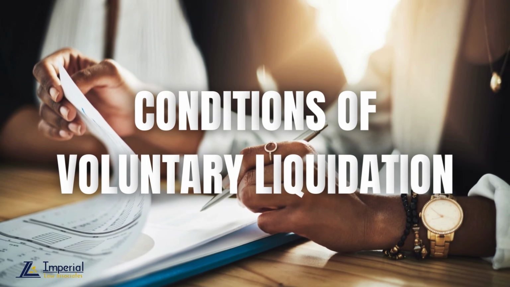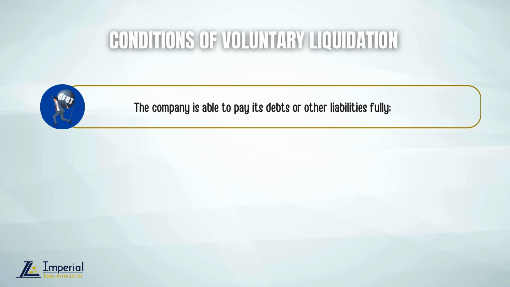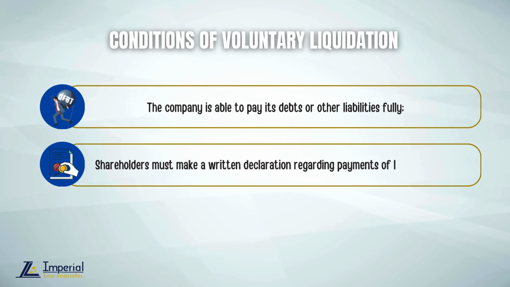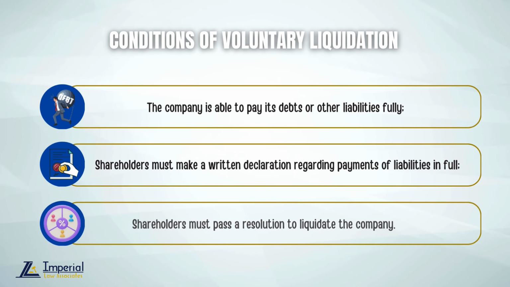Conditions of voluntary liquidation. First, the company is able to pay its debts or other liabilities fully. Second, shareholders must make a written declaration regarding payments of liabilities in full. Third, shareholders must pass a resolution to liquidate the company.